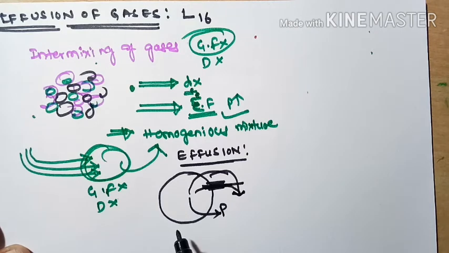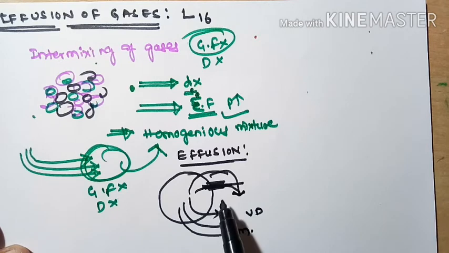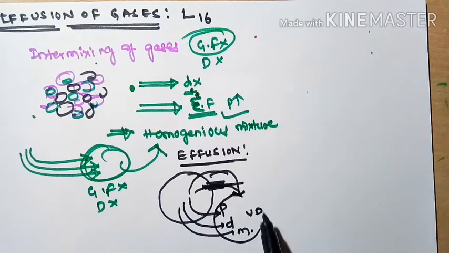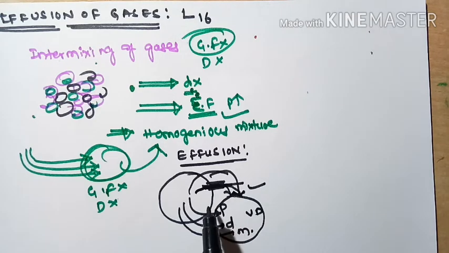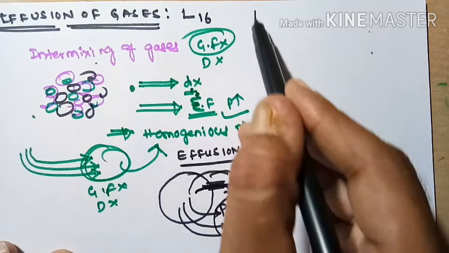This effusion depends upon the internal pressure, the density of the gas, the molecular weight of the gas, and the vapor density of the gas also. It depends upon all these factors, and effusion is always followed by diffusion. While coming back outside, the gas will diffuse again. So effusion is always followed by diffusion of the gases.